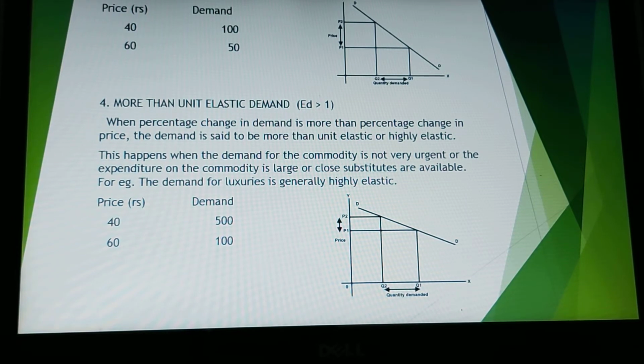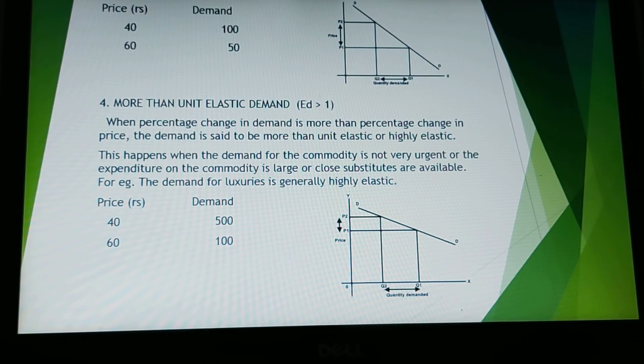The next is more than unit elastic demand. This is also known as elastic demand. Here the ED is greater than 1. So when a little bit of change in price leads to a huge change in demand, the demand is said to be elastic or more than unit elastic. So what happens over here? The elasticity of demand is greater than unity or greater than 1.